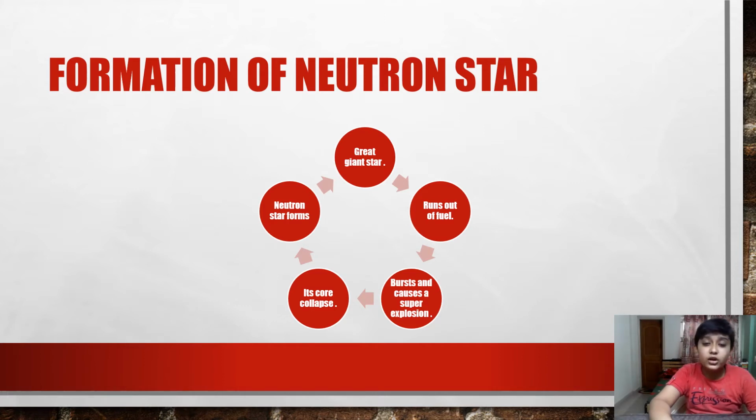Formation of a neutron star. We'll again see it. A great giant star which runs out of fuel then bursts and causes a super explosion. Then its core collapses and it forms a neutron star. So when a great giant star runs out of fuel, bursts and causes a super explosion, its core collapses and then the neutron star forms. Okay, so let's move to our next topic.